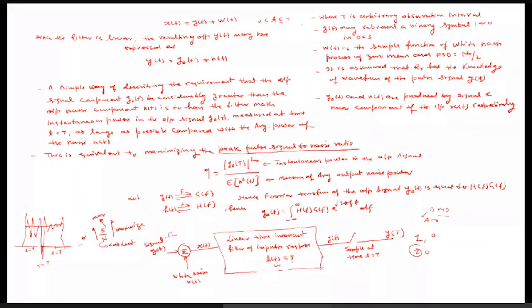So if we sample at that point, there is less chance of error, and the receiver can detect the transmitted bit, whether it is one or zero. Once the signal to noise ratio is highest, the probability of error automatically becomes least, and the system is able to detect the transmitted bit correctly even in the presence of noise. We call that system an optimal receiver. So let us see how we can derive it by maximizing the signal to noise ratio.